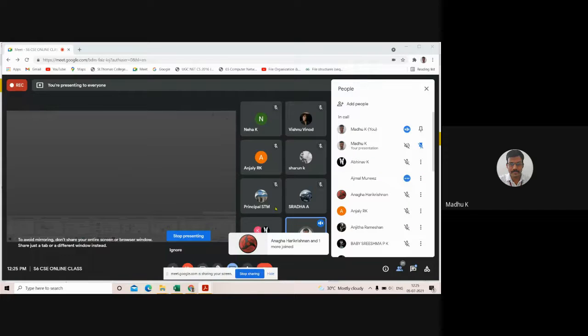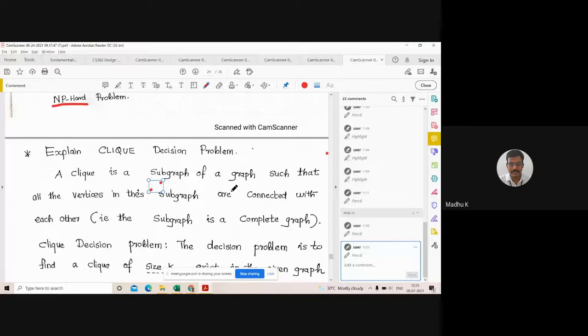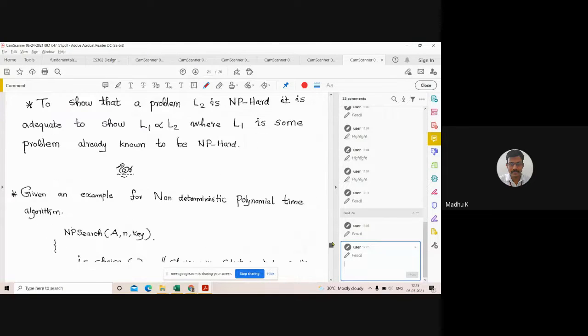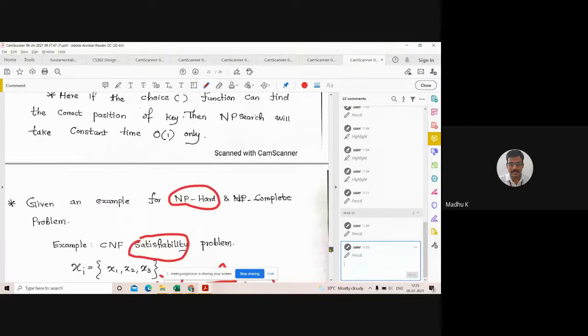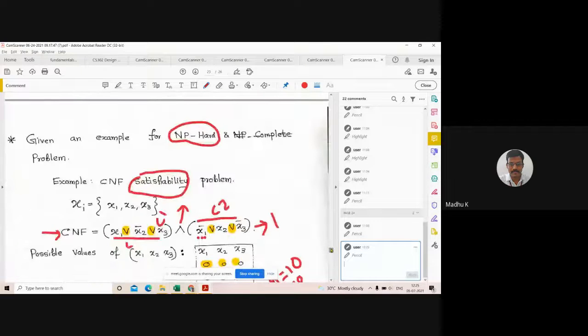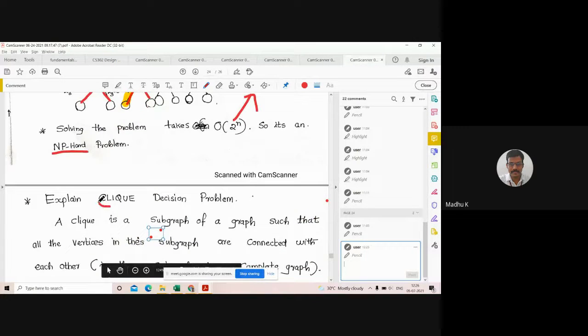So next we want to discuss what the Clique problem is. Clique is the next topic. In the previous class we discussed these concepts. Now today we want to discuss the satisfiability problem and the Clique problem. In the previous class we discussed the satisfiability concept. Now we are moving to the Clique problem.